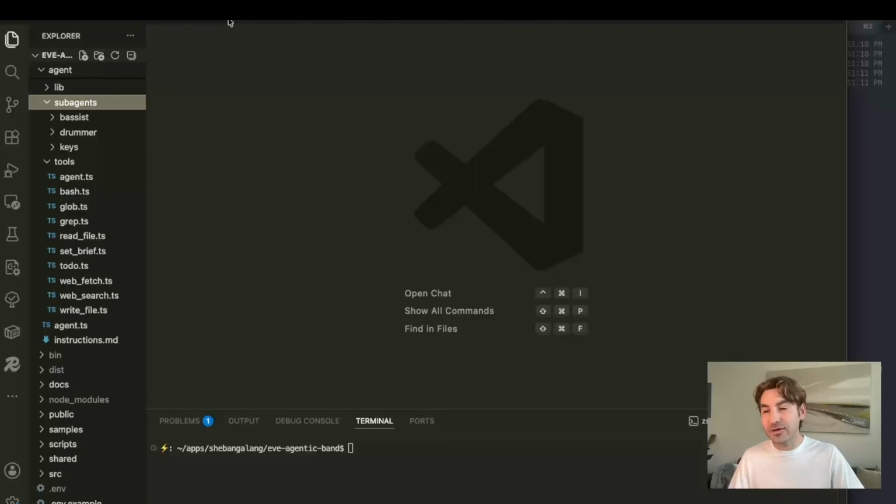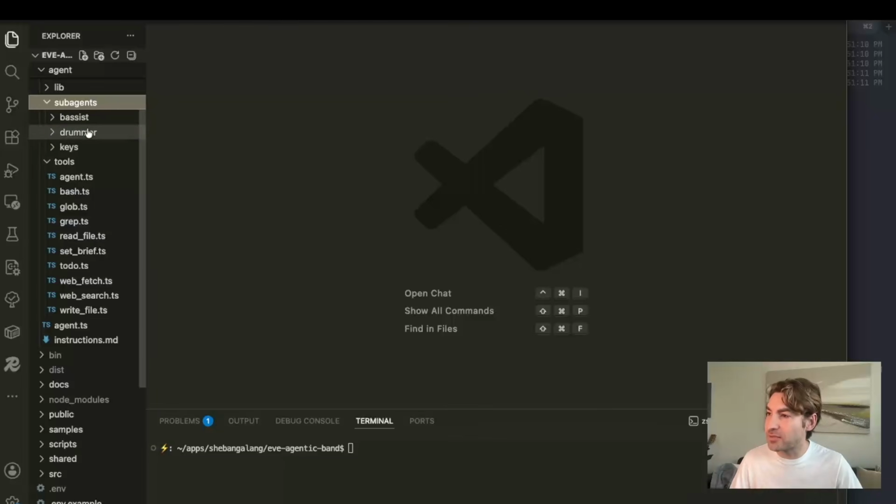Given that there's some latency between the producer handing off to sub-agents and them coming back, I decided to just keep that player head running so that we can still feel like something is happening. Okay, so let's take a quick look at these sub-agents. So I have the bassist, I have the drummer and the keys.